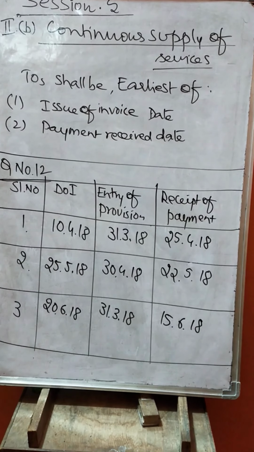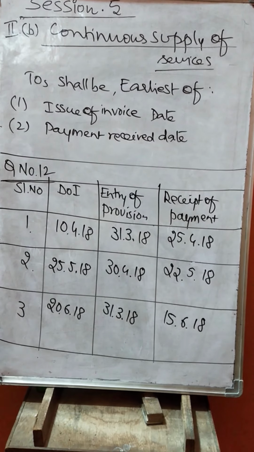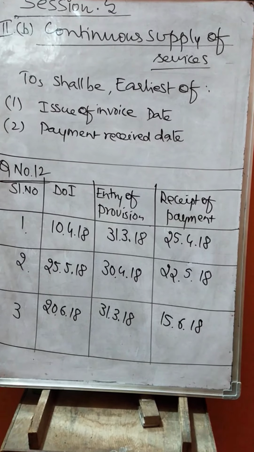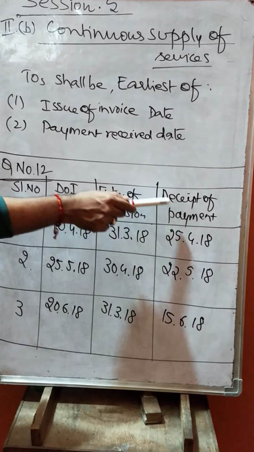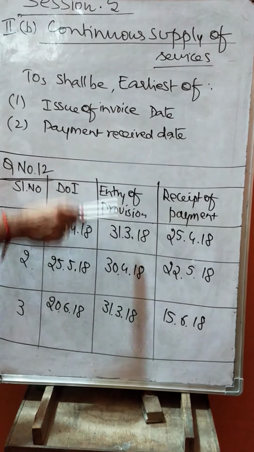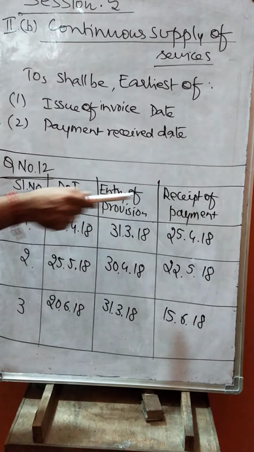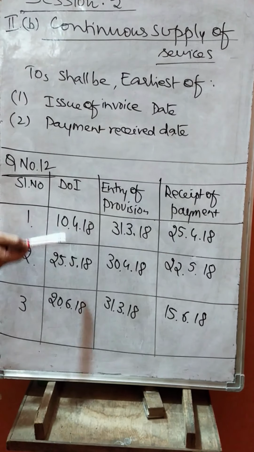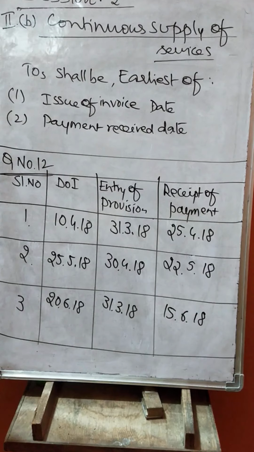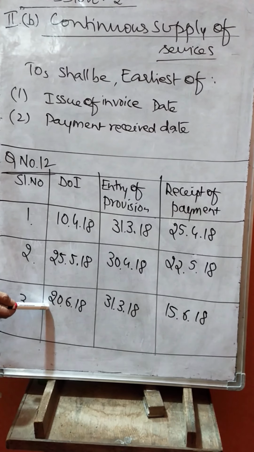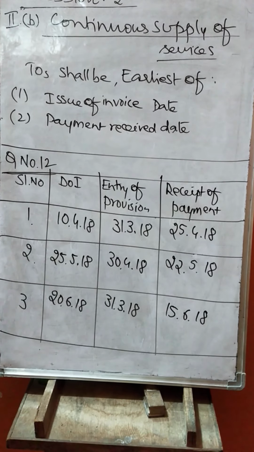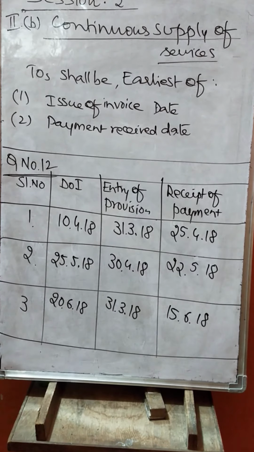Entry of provision. This kind of information will be given only to misguide you. So take this and this, which comes earlier. Don't consider the middle column. 10th or 25th, which comes earlier? 10th. 25th or 22nd, which comes earlier? 22nd. 20th June, 15th June, which comes earlier? 15th June.